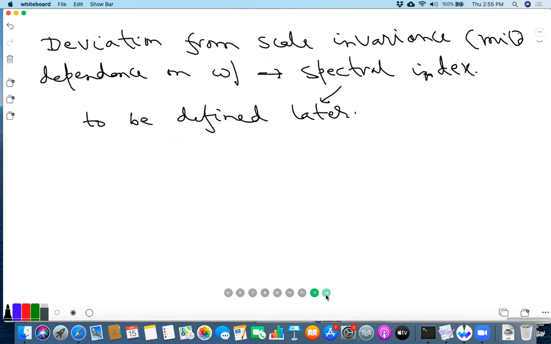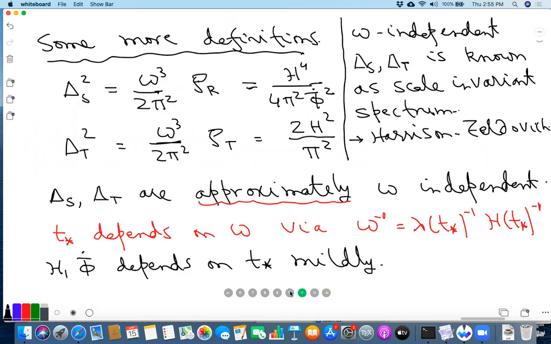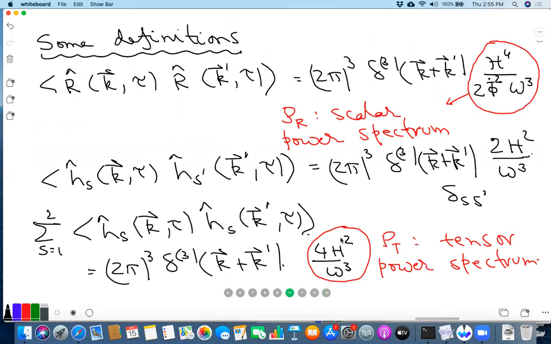But at the same time, it is also true that the correlation function that we find has an enhancement factor of h square over omega square. That can be re-understood as some kind of intrinsic temperature of de Sitter. But this is different from standard thermodynamics.